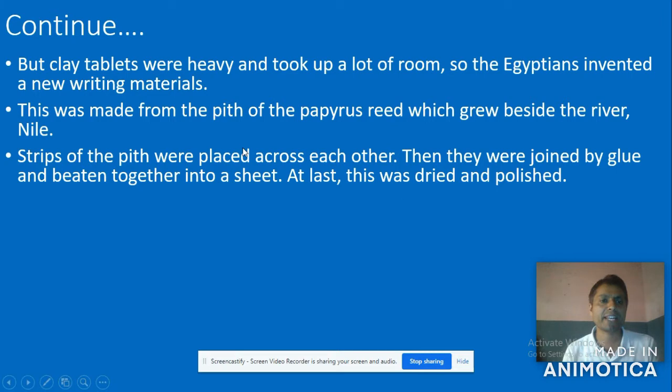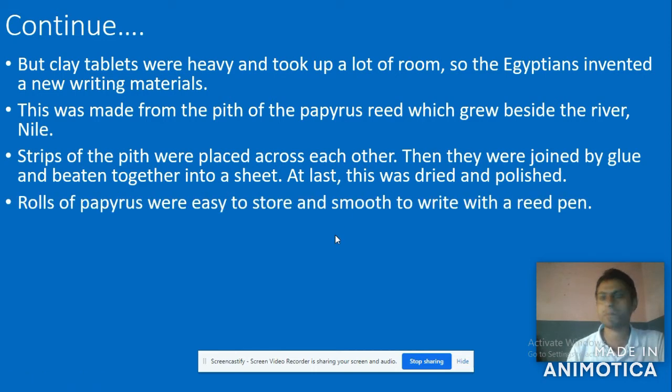Even the reed pen was used. In this process, strips of the pith were placed across each other, then joined by glue and beaten together into a sheet. At last, this was dried and polished. They have to be dry and polished for a smooth writing surface. Got it? Now let's move to the next one.